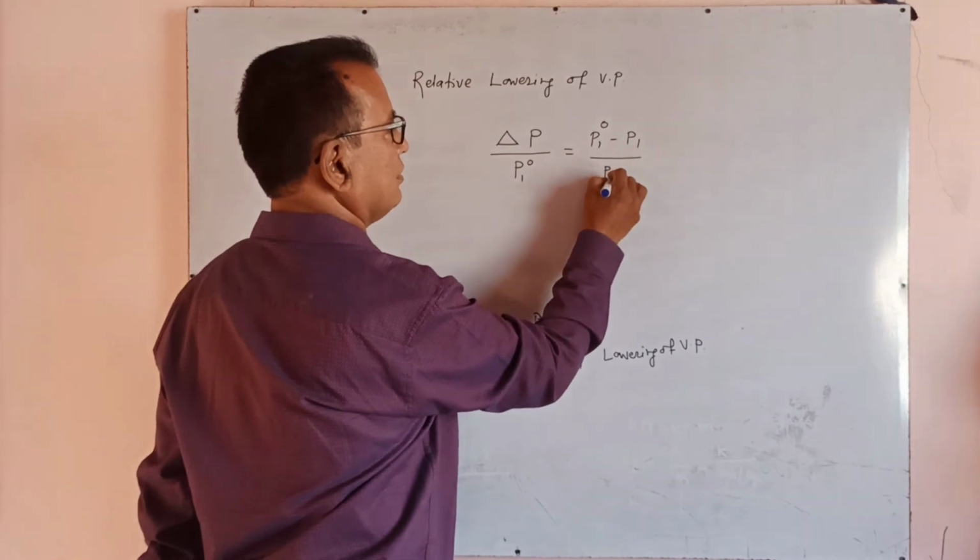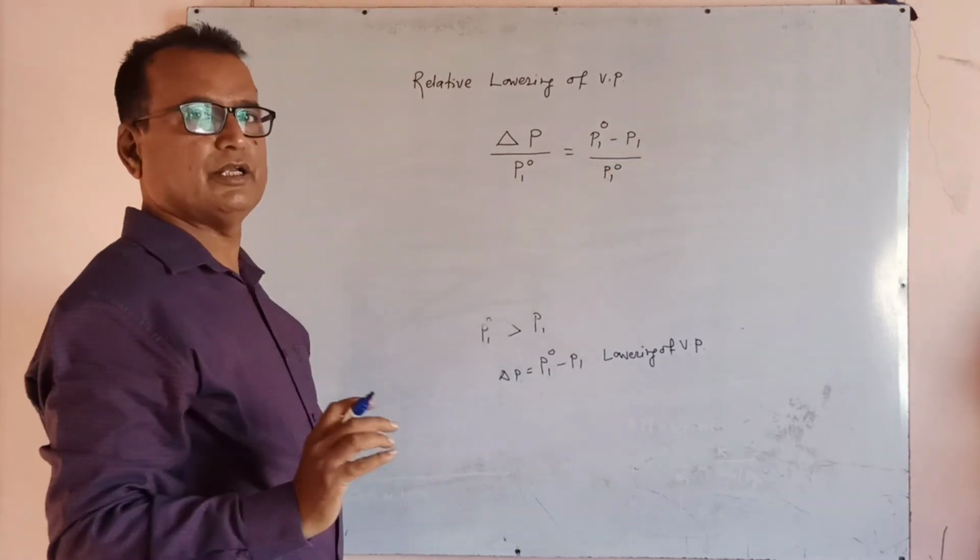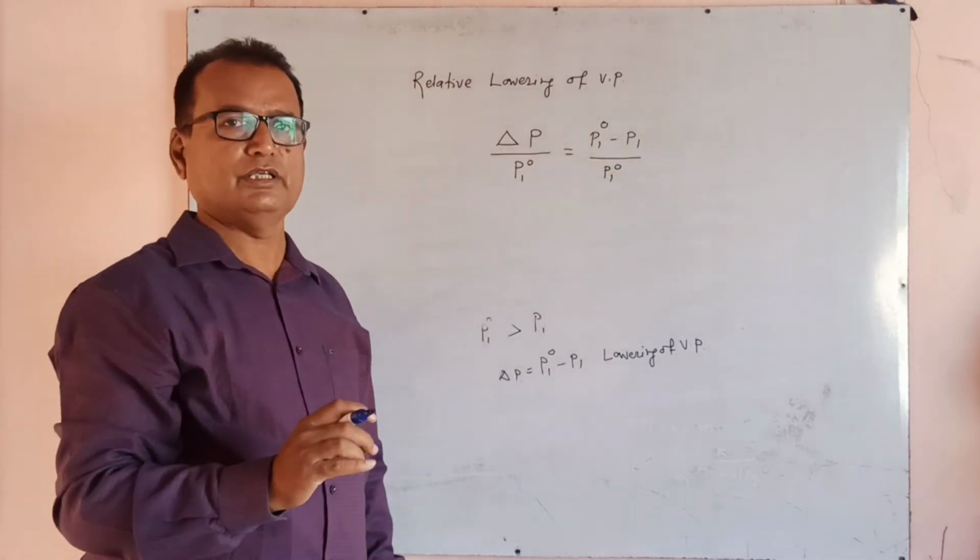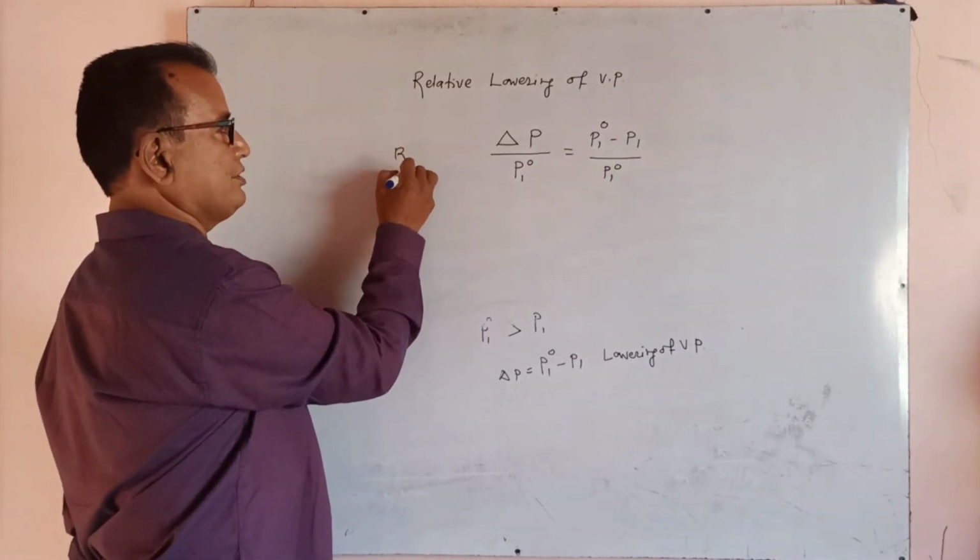So P1 naught minus P1 upon P1 naught is the relative lowering of vapor pressure, RLVP.